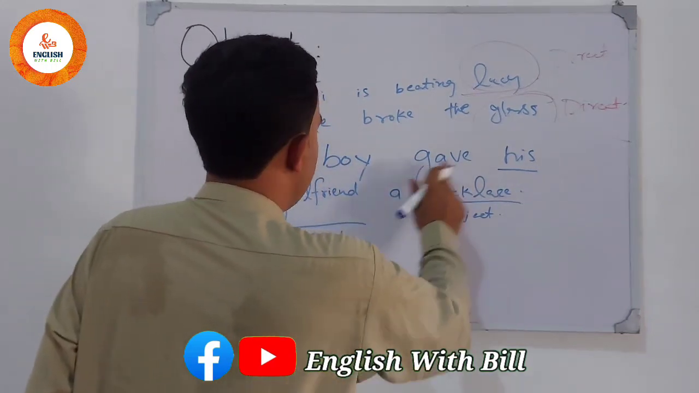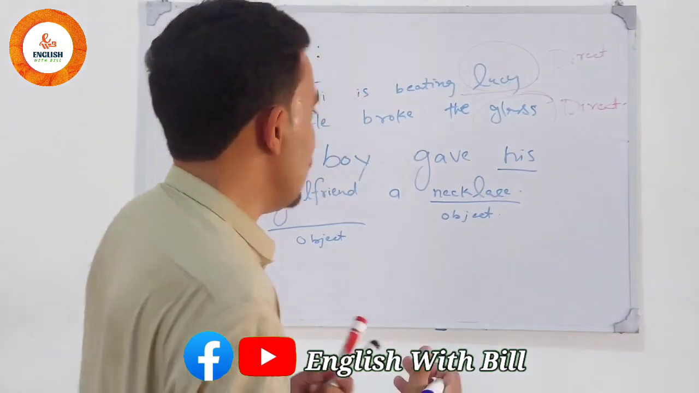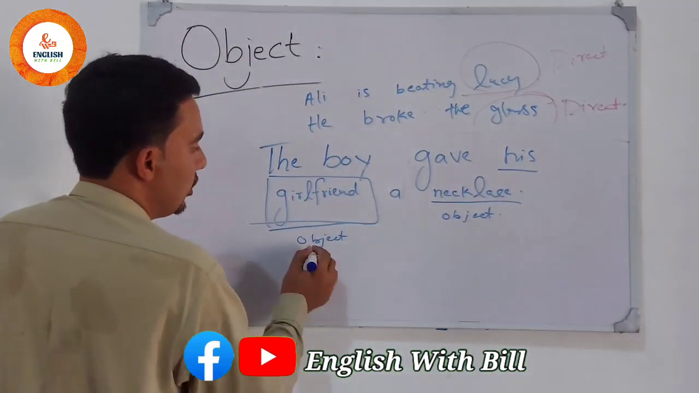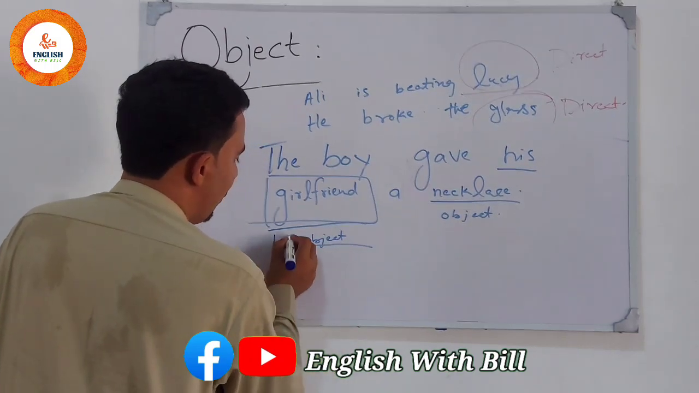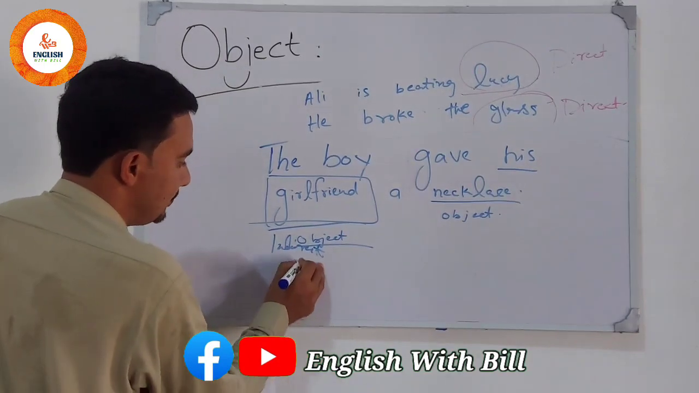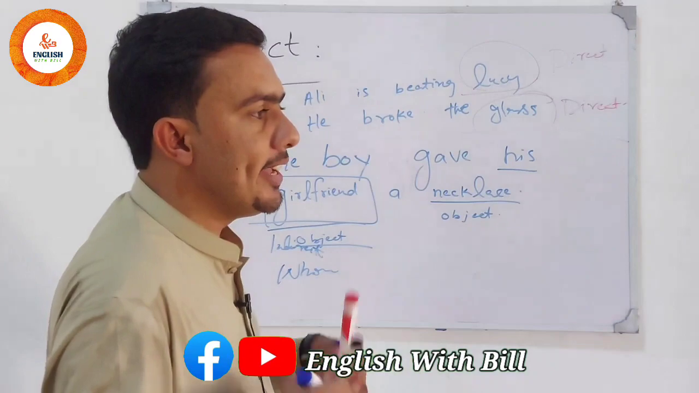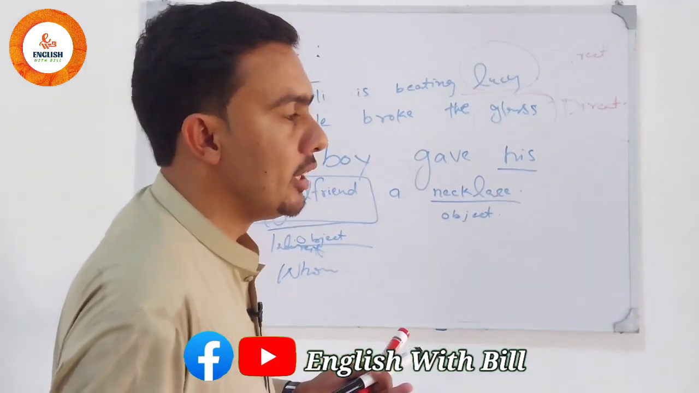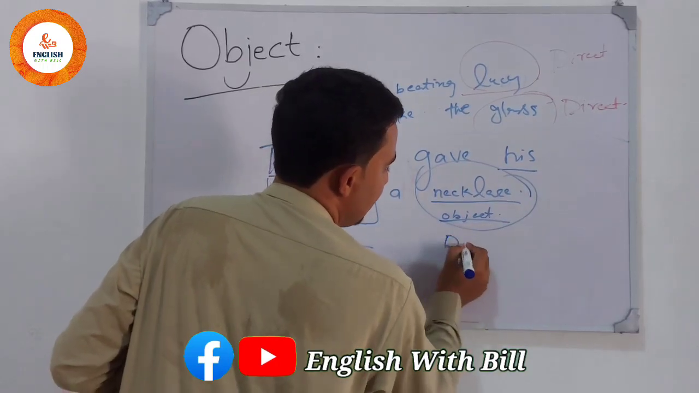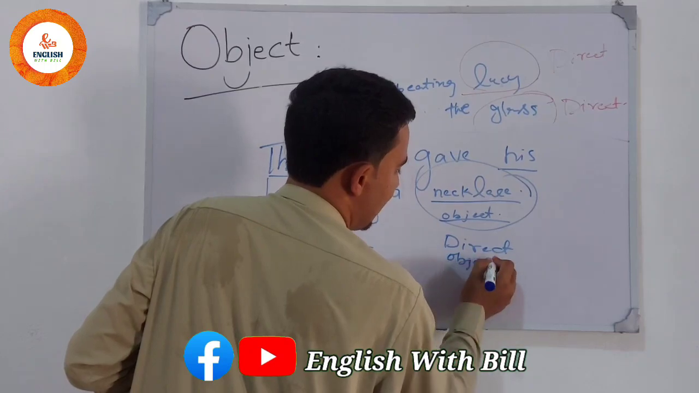The boy gave his girlfriend. The boy gave to whom a necklace? To whom? The answer is the girlfriend. So girlfriend is the indirect object because it is the answer of whom. And necklace: the boy gave his girlfriend what? The boy gave his girlfriend a necklace. So a necklace is the thing, the answer of what, so it is the direct object.